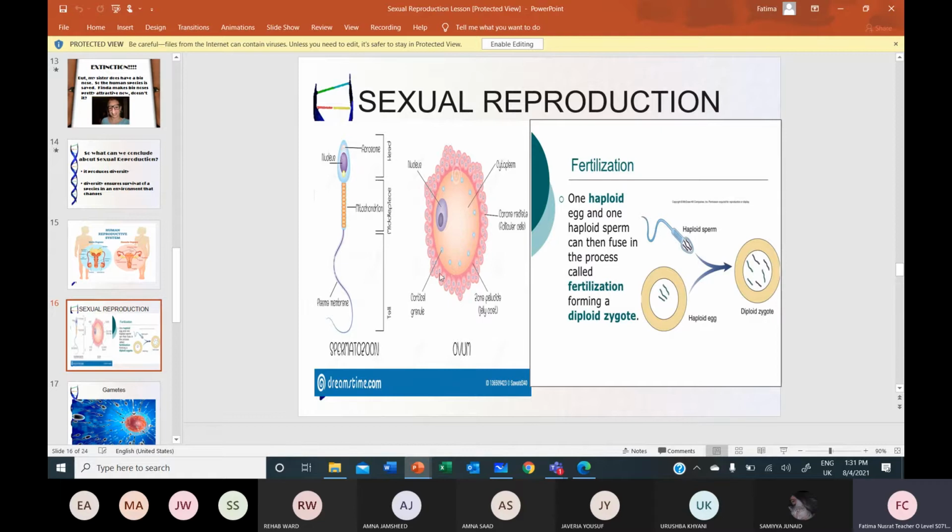Having a large amount of cytoplasm. It's a larger cell. Cytoplasm is there, surrounded by a layer of follicular cells, and the nucleus having the haploid number of chromosomes. So the examiner may ask you for 2 marks the differences, where you write male gamete being more in number, smaller in size and motile, and female gamete less in number, larger in size and non-motile. But if they ask you to write the structural differences, then you have to mention each part of the sperm and talk about the large cytoplasm in the egg cell and the layer of follicular cells around it.